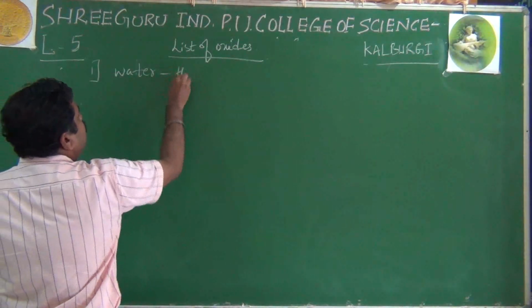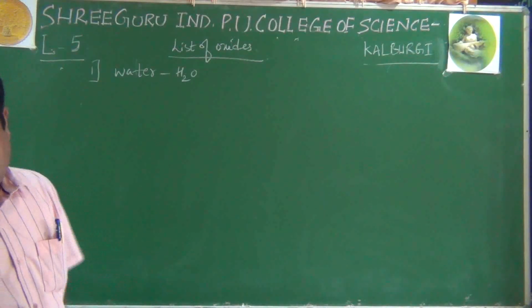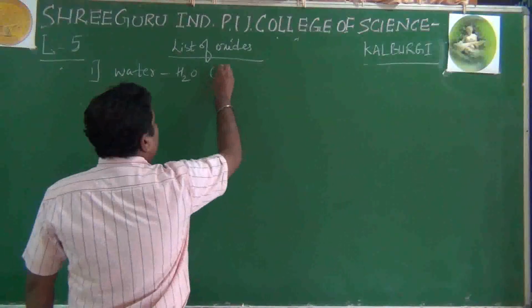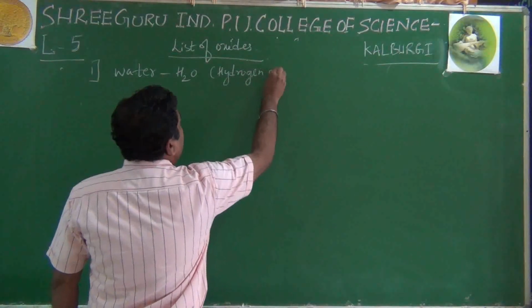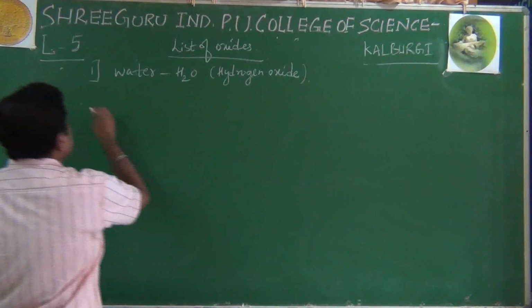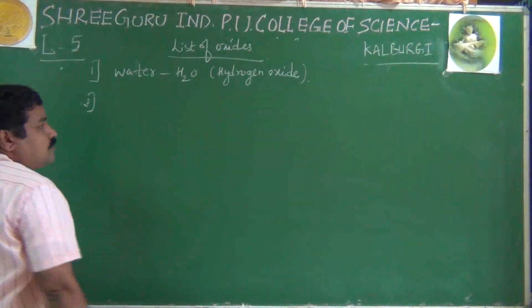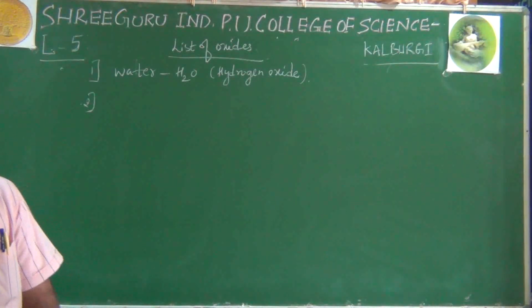Generally it is called H2O, which is called hydrogen oxide. Please try to remember this. It seems to be very simple, but it is basic. You should remember this. Then after water, nitrous oxide.